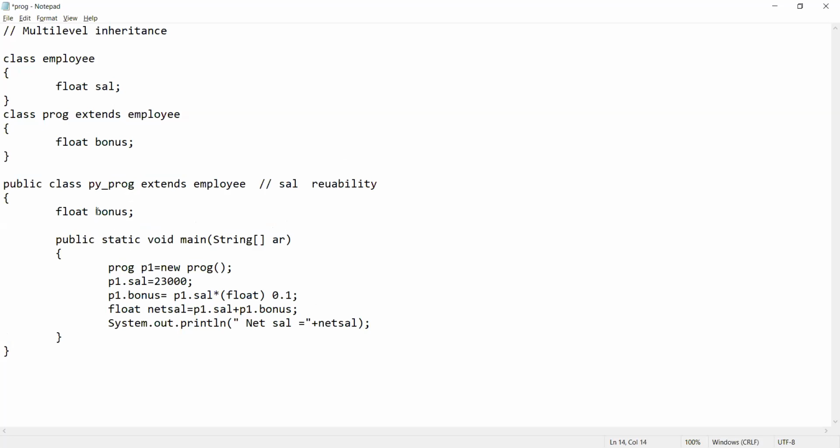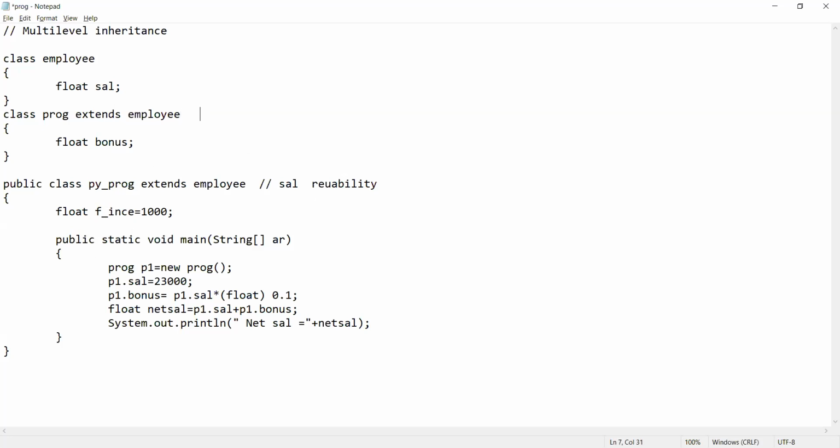Now the Python programmer has a property fixed incentive. Suppose the incentive value is 1000 rupees, right? This is the property that the Python programmer is having.